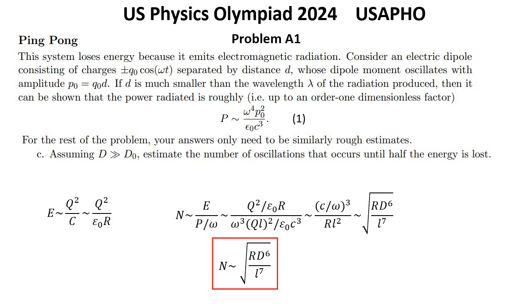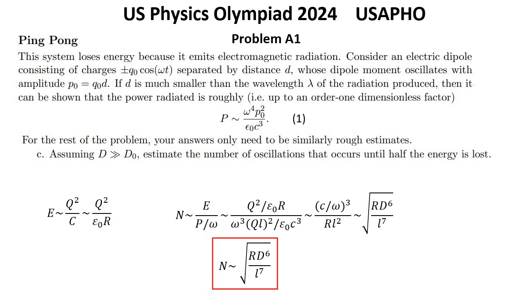Thus, the typical number n of cycles for the energy to decay is approximately the inverse of the fraction of the energy that is radiated away in each cycle, so n is of order square root of r d to the power 6 over L to the power 7. This is roughly the quality factor of the L-C circuit.